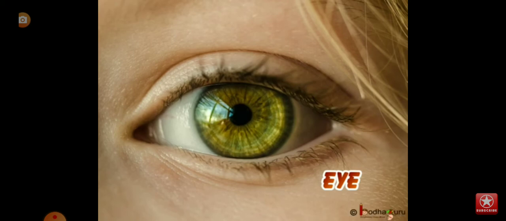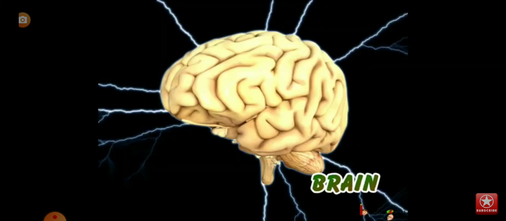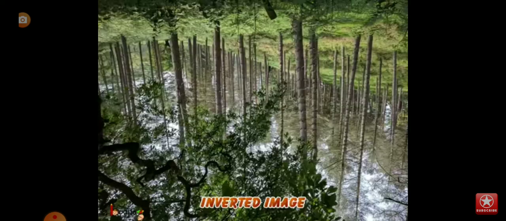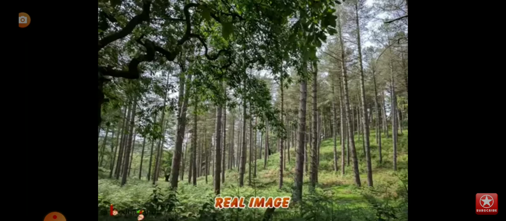When the image of the object forms on the retina, the light sensitive cells get activated and generate electrical signals. The signals are then transmitted to the brain by the optic nerves, which are more than 1 million in number. Now the brain interprets the signals and processes the information, and only then do we perceive the object in terms of its shape, size, and color.